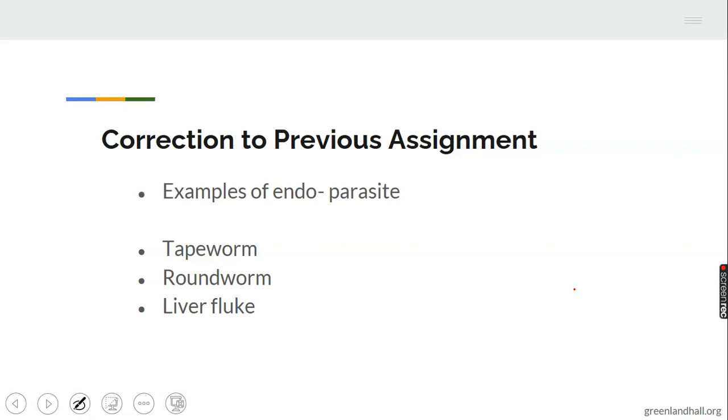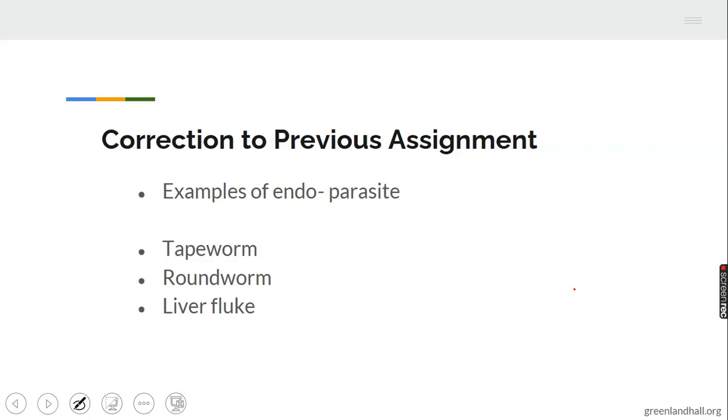Correction to previous assignment. Remember last week we treated parasite, and you were asked to give examples of endoparasite. We were able to define parasite. We stated types of parasite, endo and ectoparasite, and we discussed the examples.